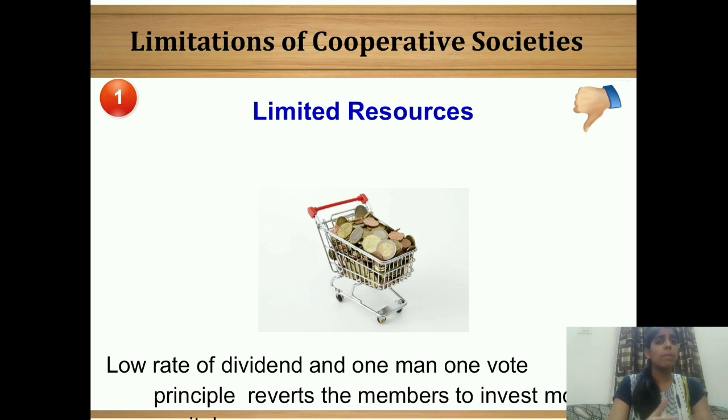Why will the members give more, if all the members are equal? Everyone likes to give the same amount which the other members have given. So the resources sometimes become very limited. Plus they are given a very low rate of dividend, so people don't want to invest money. So this is one drawback that the cooperative society faces.